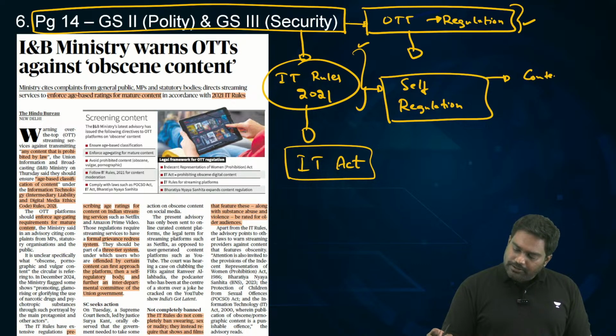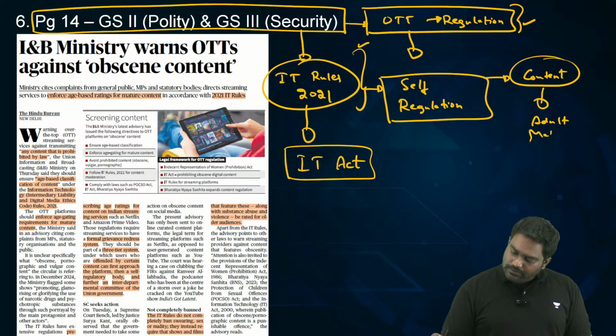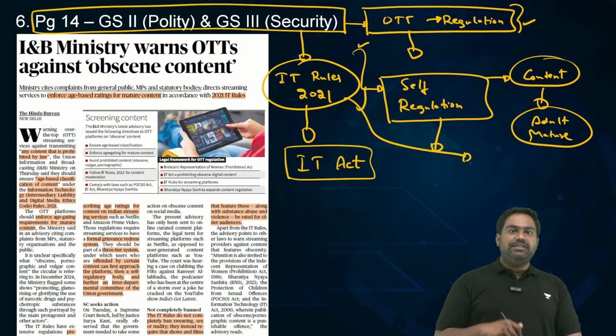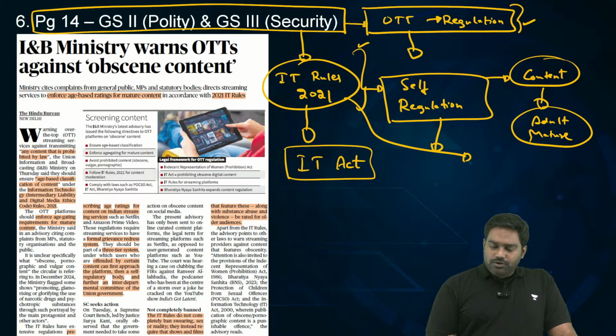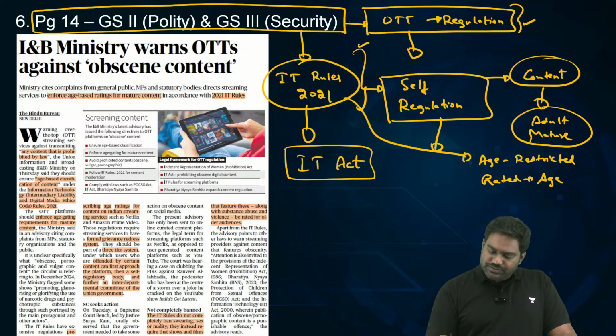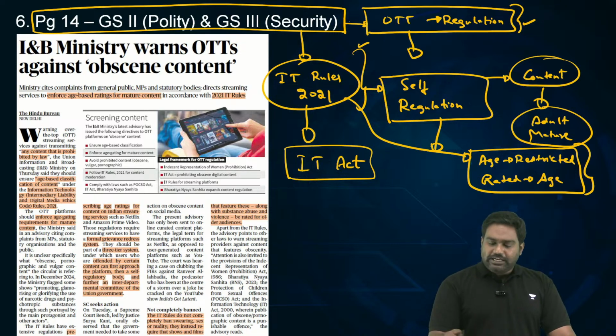Self-regulating the content. Let's say the content is adult, mature content. The IT rules mandate these OTT firms to ensure that the content is age restricted and accordingly rated as per the age of the audience. This has been made a legal mandate: OTT firms have to self-regulate and rate the content.